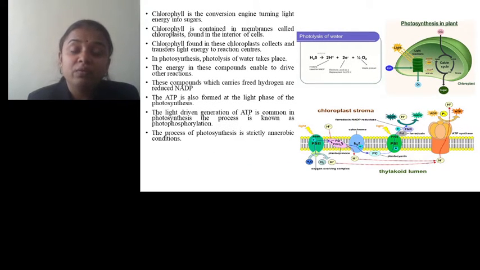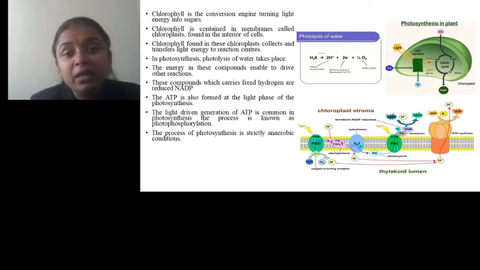Now we will talk about chlorophyll. Chlorophyll is the conversion engine. It is a component of the photosynthetic apparatus which plays a role like an engine that can convert light energy into chemical energy in the form of sugars, and those sugars are then complexed into carbohydrates.